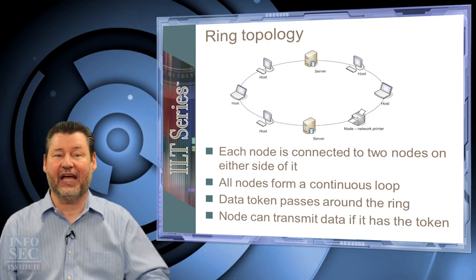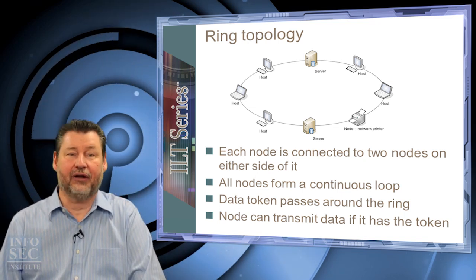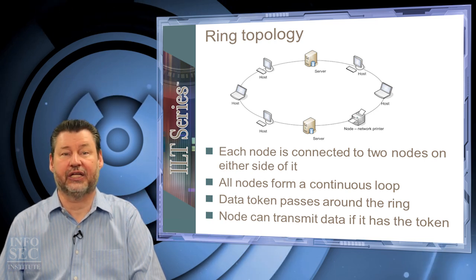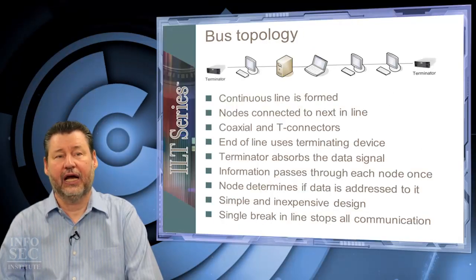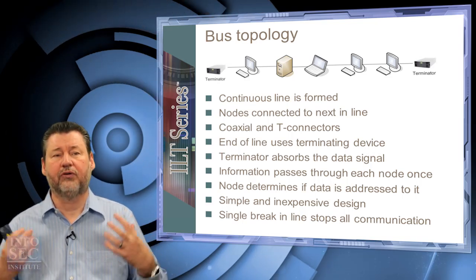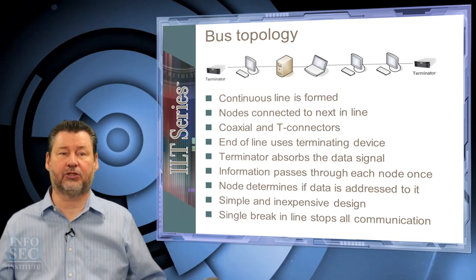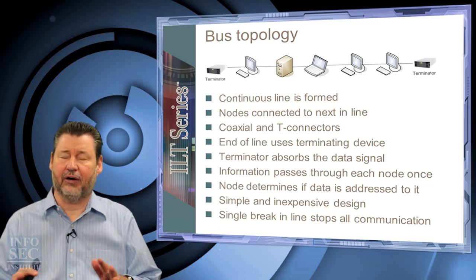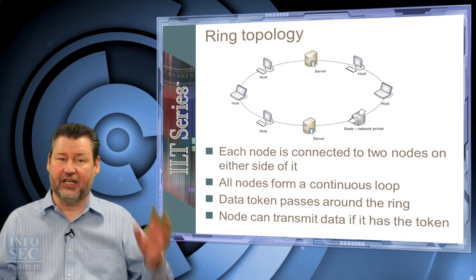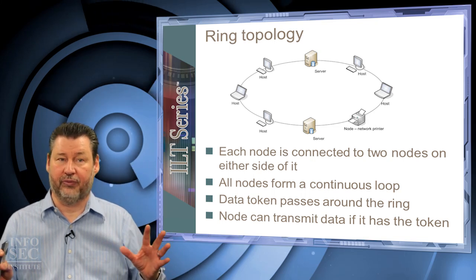Now, if there's a break in the cable, you can't communicate past that break. It stops communication at that point. I mentioned ring, I mentioned bus. These are old forms. We don't do bus topologies nowadays. Now, Ethernet is still a logical bus no matter what we do. Token ring is still a logical ring no matter what we do.